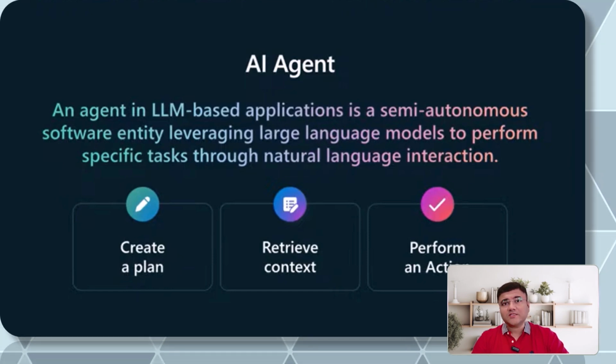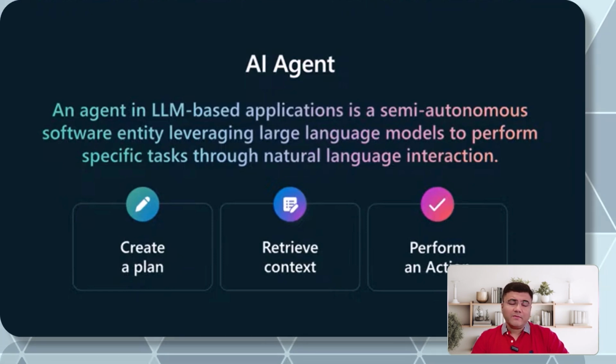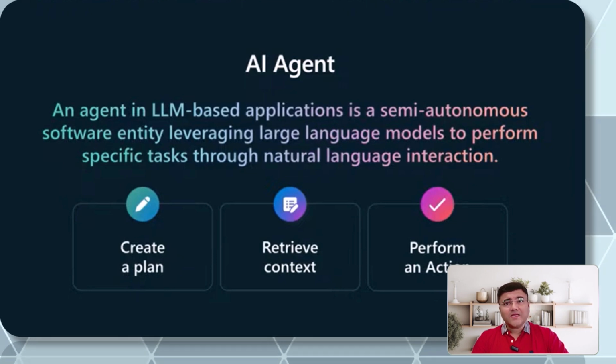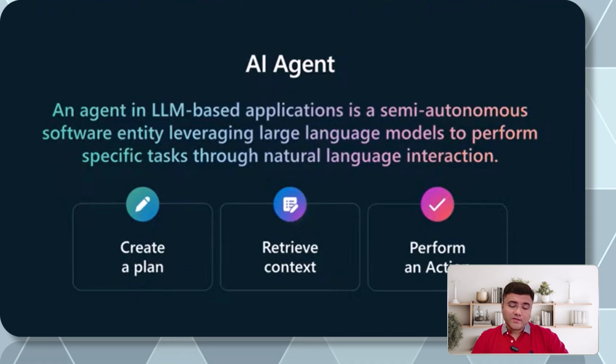And that's where we have the third point, which is performing an action. Agents can perform an action on your behalf. There are many examples of actions which we are going to see, but let's say you are focusing on a travel agent, which is going to focus on the context of planning an itinerary for you. But it's not only going to plan an itinerary, it can book a flight ticket for you, it can book a hotel for you, and once the itinerary is ready, it can send an email to you also. That's what an agent can do.